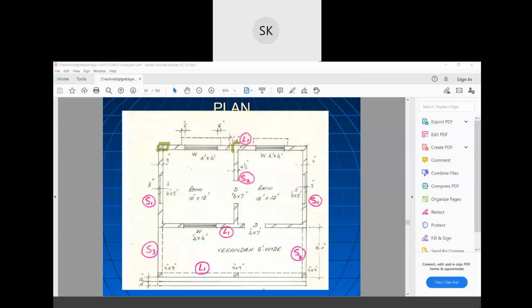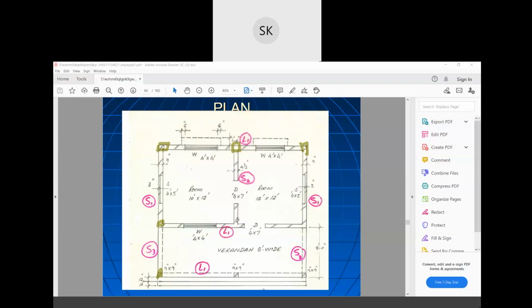Here will be one column. These are the windows. This is shelf. This is shelf. These are the doors. Again, this is the window. These are the columns. Here also it will be a column.